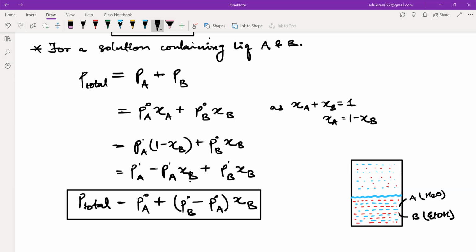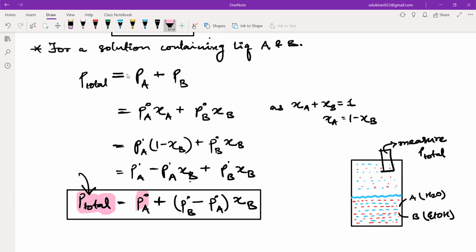What we will do? We have this whole container. Please listen very carefully. We can find the P total. How can we find the P total? We can just put up a manometer or a barometer and measure the P total. Yes or no? Can we do this? Yes, we can measure it. Okay, that means this is done.